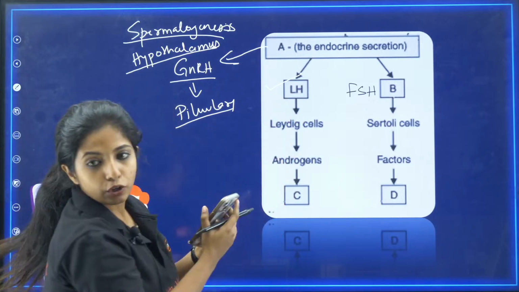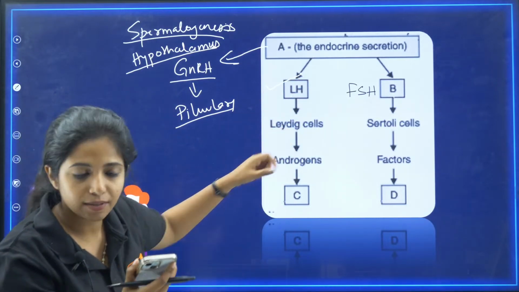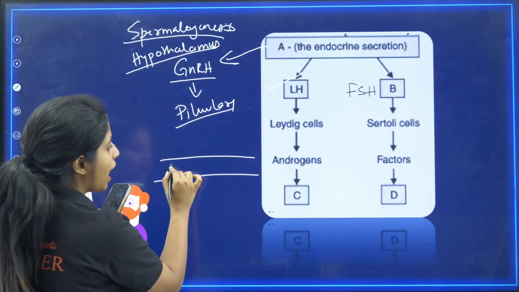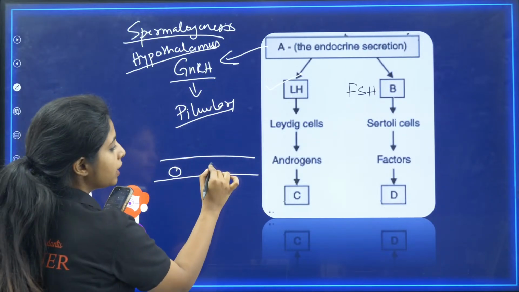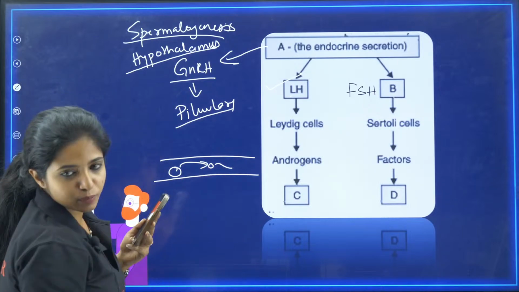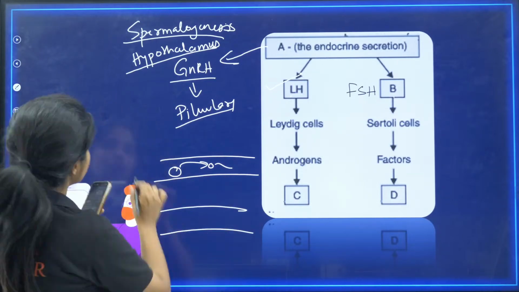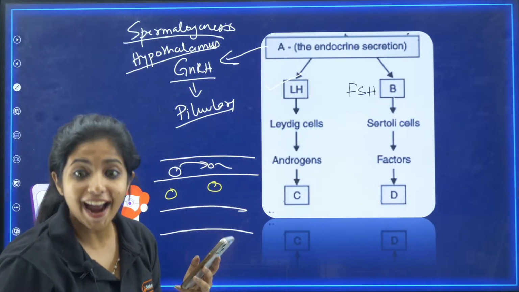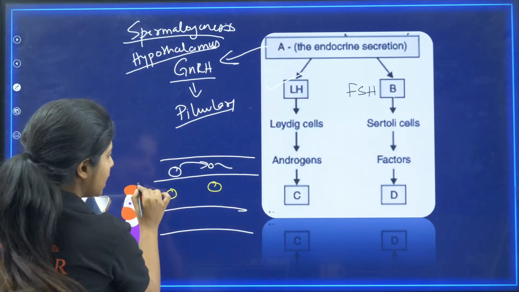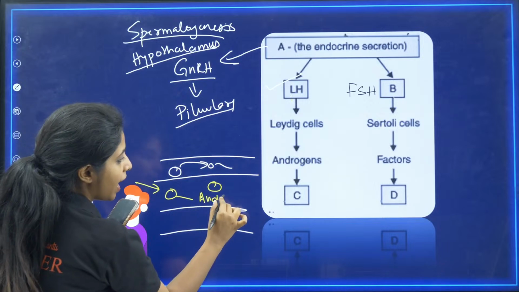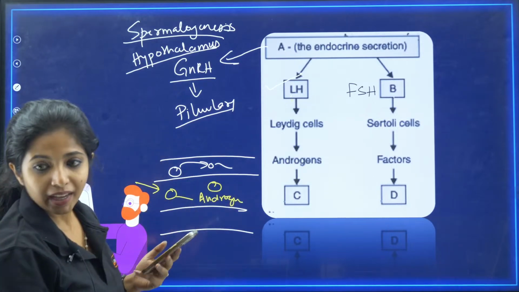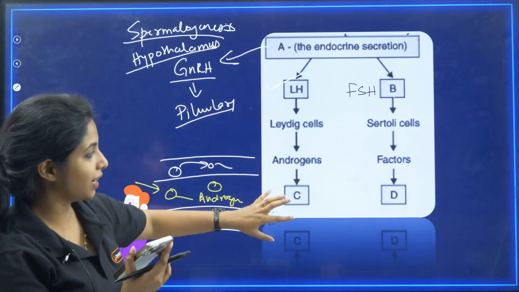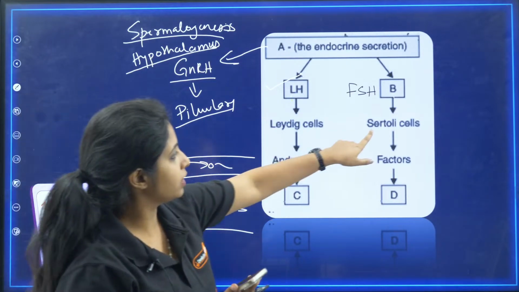Now, luteinizing hormone will act on Leydig cells. Suppose, listen, in the testis you have seminiferous tubules. In the seminiferous tubules you have Sertoli cells which give nourishment for the formation of sperms. In between the seminiferous tubules you have another cell known as Leydig cell, which releases what? Androgens. So LH goes and tells the Leydig cells to release androgens. And androgens, what do they do? Tell me that. And over here, Sertoli cells are there.